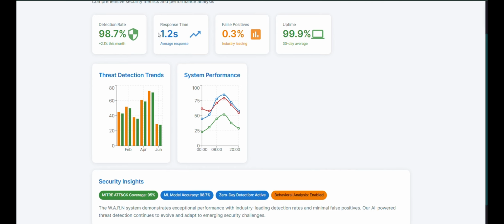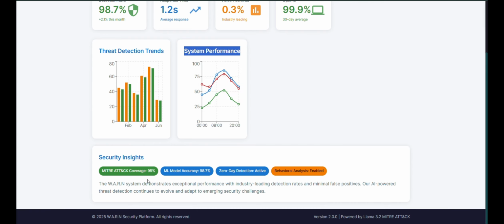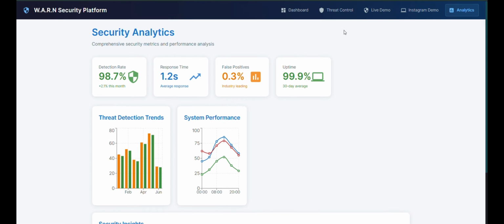And this is threat detection trends and system performance. MITRE coverage is 95 percent and ML model accuracy is 98.87 percent. This is only with the MITRE dataset, where you get very high accuracy. But when we use the Llama model, the accuracy decreases, but it can handle zero-day detections. So we are using the Llama model for zero-day detection. Zero-day detection is over here in the live demo.